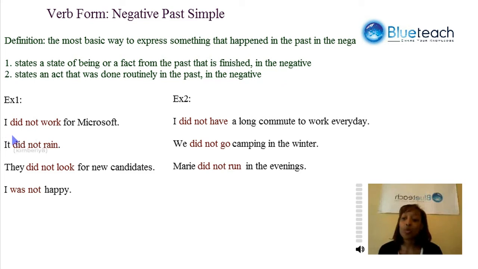I did not work for Microsoft. It did not rain. They did not look for new candidates. I was not happy. An example of an act that was done routinely in the past in the negative: I did not have a long commute to work every day. We did not go camping in the winter. Mary did not run in the evenings.